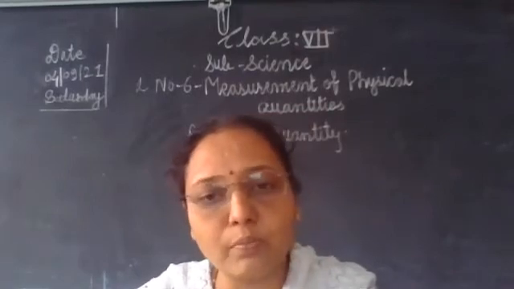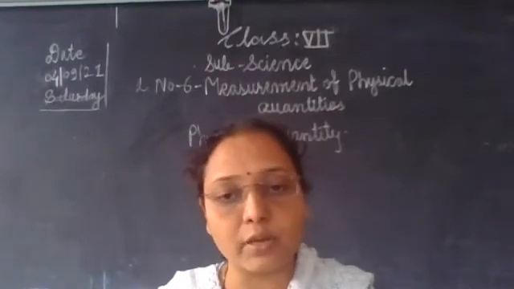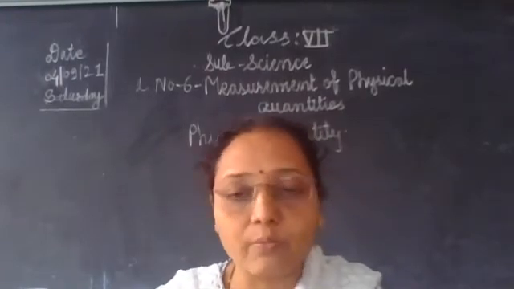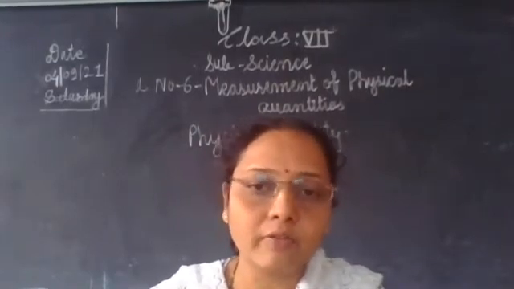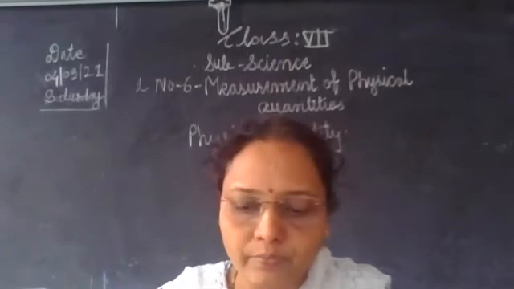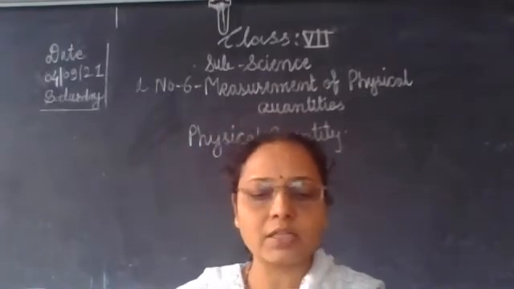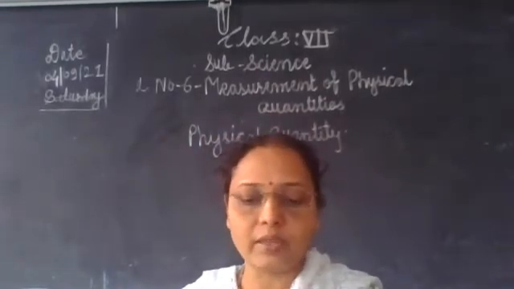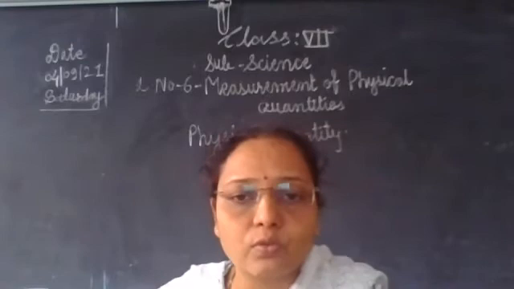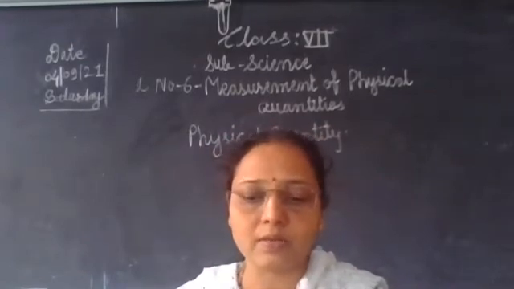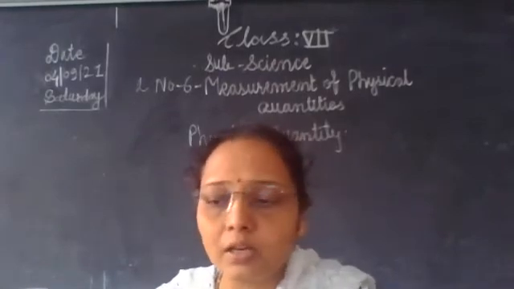Means we measure many things such as the weight of fruits, vegetables, food grains, and the temperature of the body we measure to calculate the body temperature. Then some liquids, we bring milk, 1 liter milk. Then we bring some volume of liquids, density of various substances. Then the speed of vehicles we measure. We have a speedometer in our vehicle, so we measure the speed of vehicles. So these quantities are physical quantities.